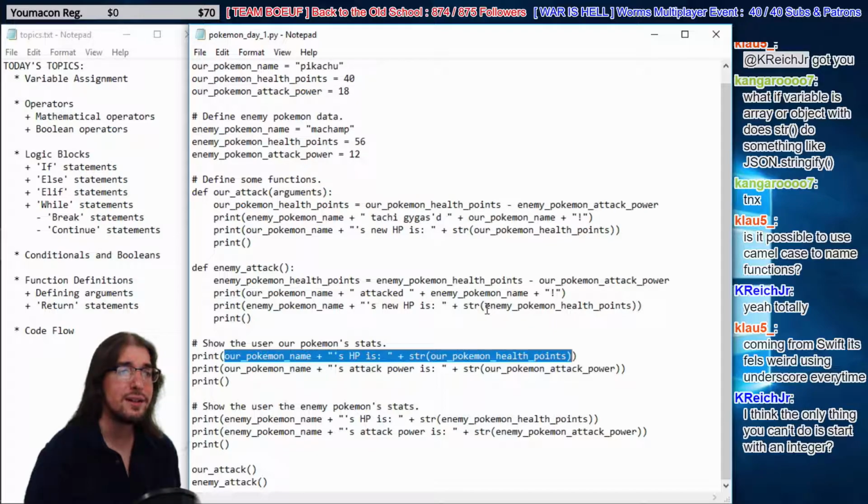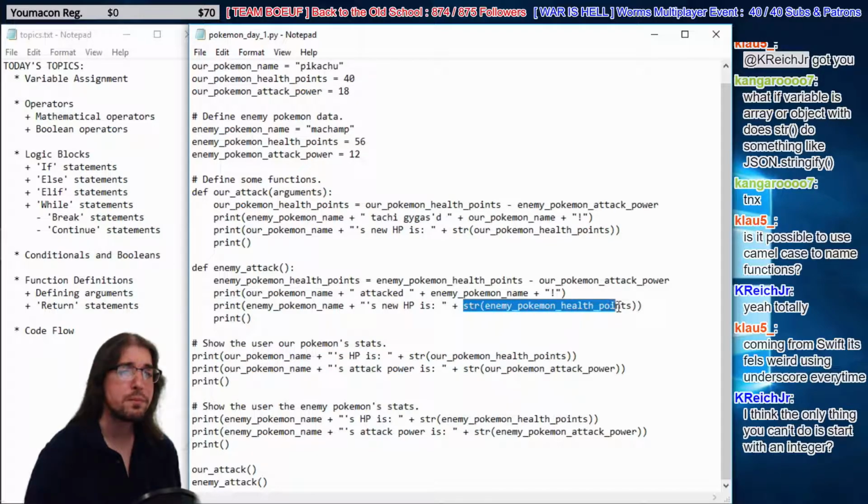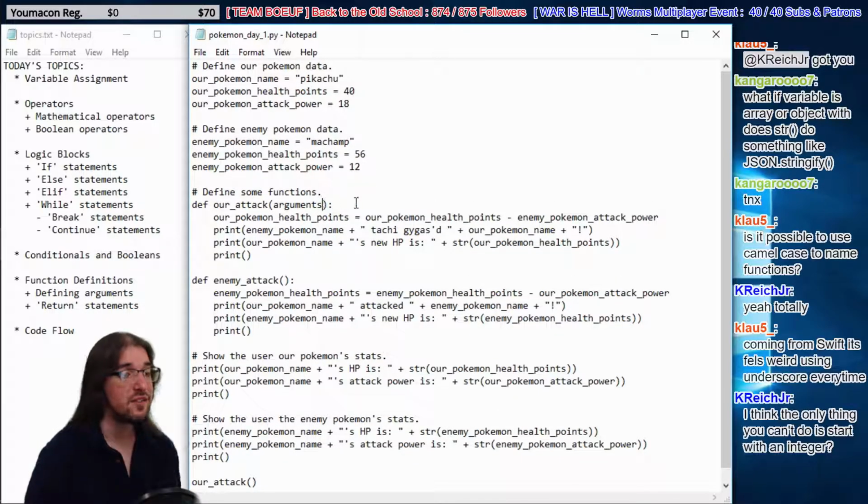Remember here on string, we have the string function. It also has an argument, right? Something that goes between the parentheses. And that means, hey, string, take this data and turn it into a string, right? Give me a string back. So we're going to actually make our own arguments for our own function. We're going to give it some data from the outside world. So we're going to say, our attack turn is going to be, what kind of data do we need? We need our Pokemon's health points, and we need the enemy Pokemon's attack power. We need some Pokemon names, right? And that's it, apparently.